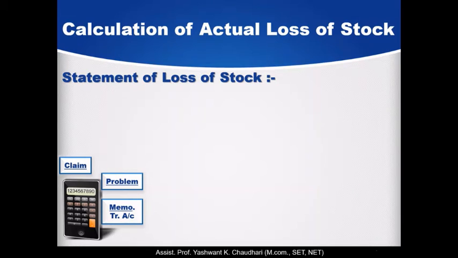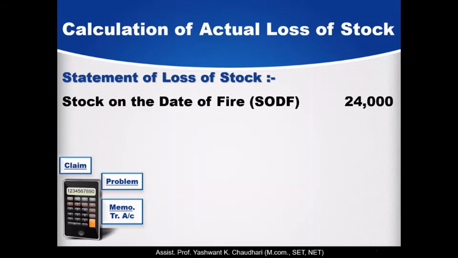Here first we write down the closing stock on the date of fire. This is also called SODF, meaning stock on the date of fire, rupees 24,000. This closing stock we found in the memorandum trading account. So the amount was rupees 24,000.